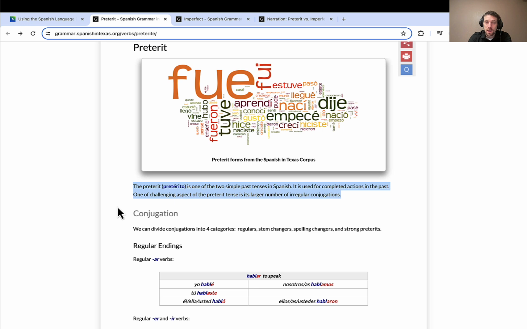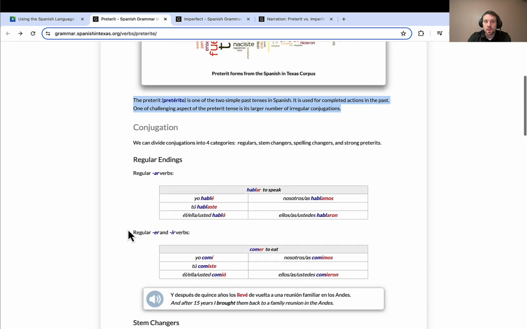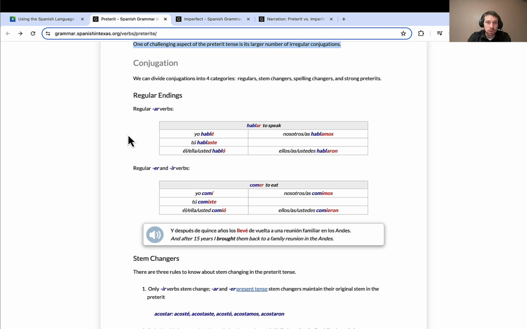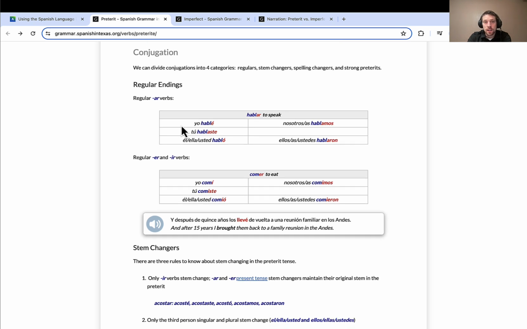this class. So the preterit, like I said, is the past simple. It talks about things that happened and finished in the past. So it answers the question, what happened? And here you can see different verb endings. Regular AR verbs are conjugated like this.